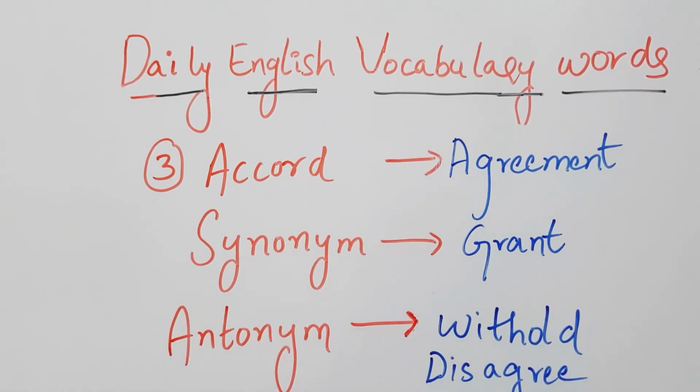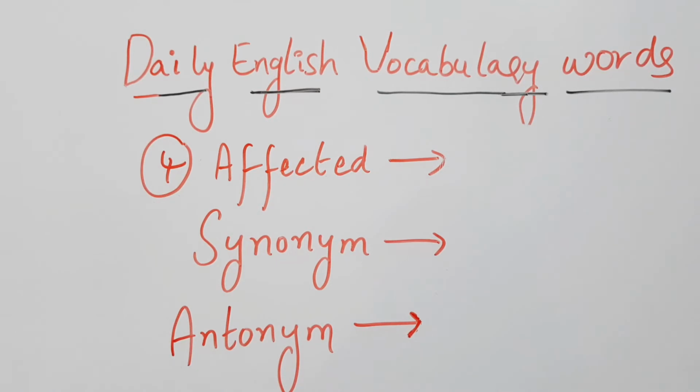Accord means agreement given, granted. The opposite word is withhold, meaning keeping it on hold, or disagreed. That is the opposite word for the English vocabulary word accord.